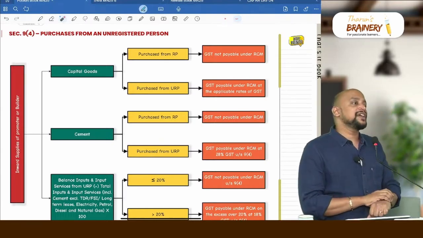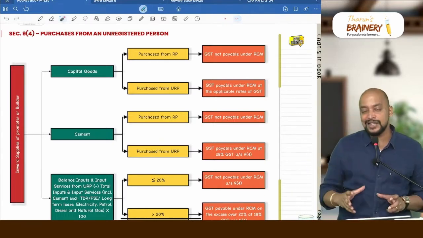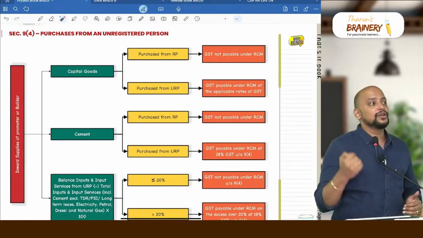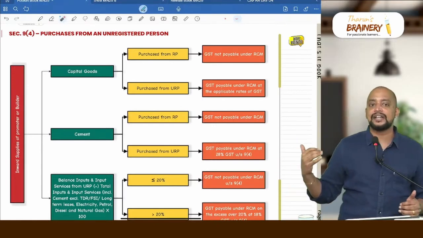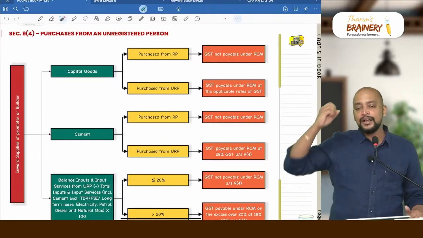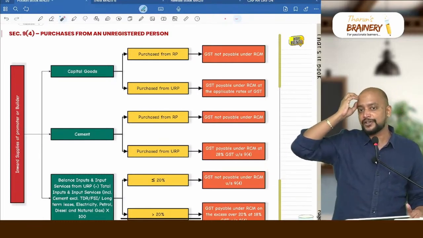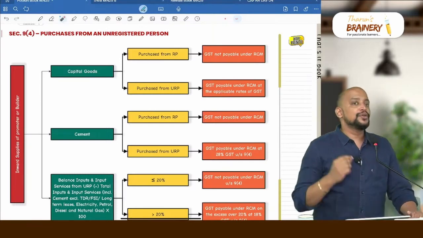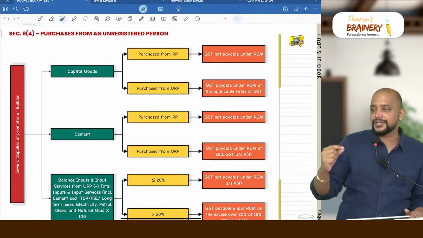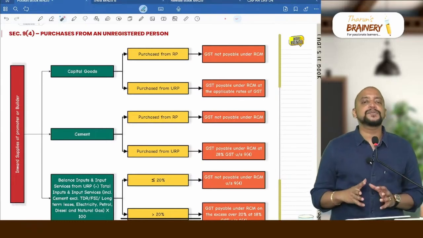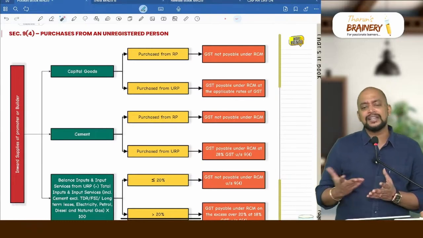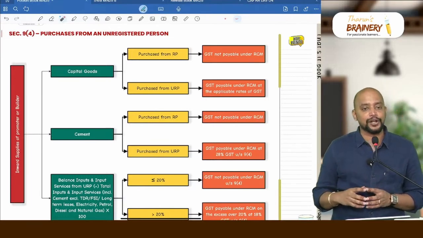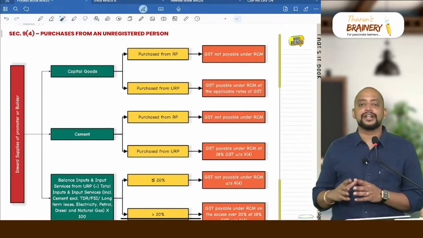Then next. So what we have seen so far is section 9 subsection 3, notification 4 of 2017, list of goods under RCM, notification 13 of 2017, list of services under RCM. Now we are moving on to section 9 subsection 4. 9 subsection 4 is applicable whenever there is a promoter or builder who is making purchases from an unregistered person. Now this 9 subsection 4 is a long time due. They have not at all asked any question in this. Maybe ICAI feels that it is not important also, but just quickly we will try to understand what it is about.